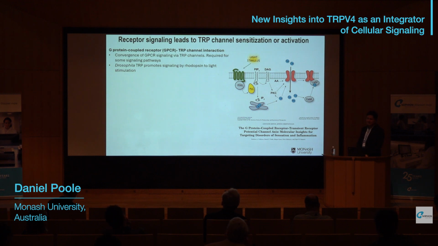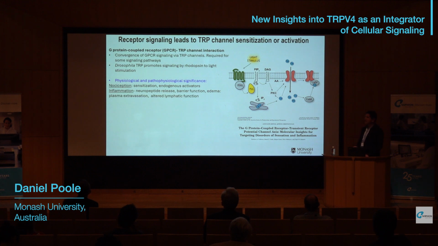It's well established that G-protein coupled receptors can interact with TRP channels and that TRP channels drive many pathways in GPCR signaling. The classic example is the Drosophila TRP channel, which promotes signaling by the G-protein coupled receptor rhodopsin, which is Gq coupled in response to light stimulation. The pathway involved is summarized in the figure on the right. It is now known that there are many examples where GPCR and TRP channel interactions have important physiological and also pathophysiological roles.